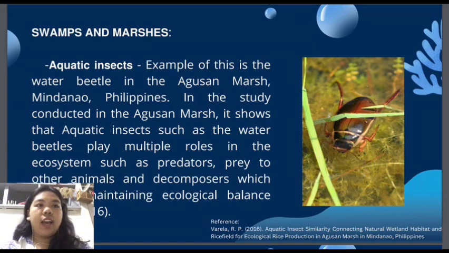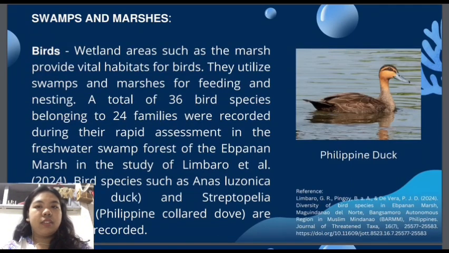So the next lentic habitats are the swamps and marshes. So the first is the aquatic insects. Example of this is the water beetle in the Agusan Marsh, Mindanao, Philippines. In the study conducted in the Agusan Marsh, it shows that aquatic insects such as the water beetles play multiple roles in the ecosystem, such as predators, prey to other animals, and decomposers, which help in maintaining ecological balance, according to Varela 2016.